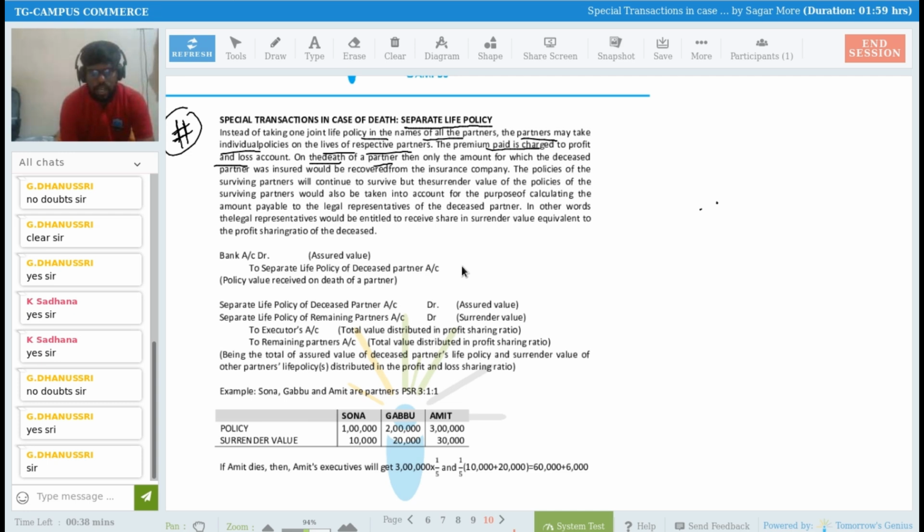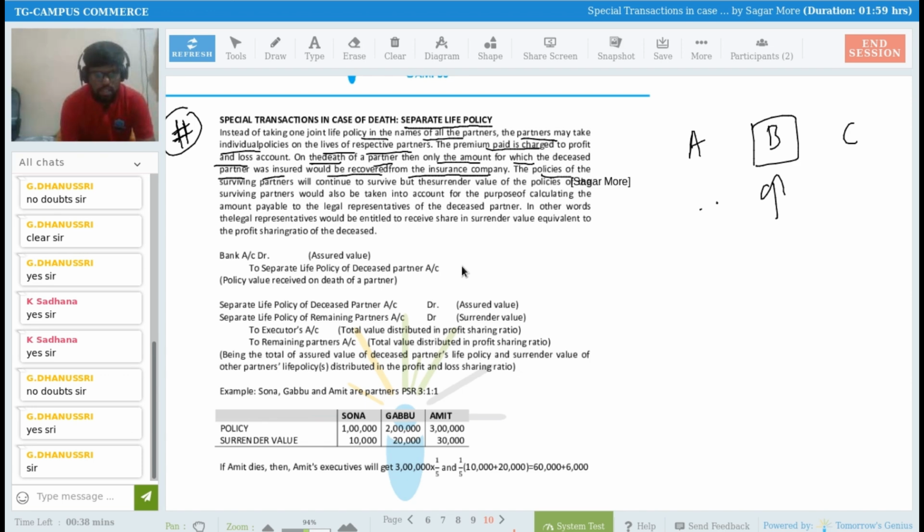The premium paid is charged to the profit and loss account. Now, on the death of the partner, only the amount for which the deceased partner was insured would be recovered from the insurance company. For example, 3 partners are there, A, B, C, and if B dies, then we will get whatever sum assured is in the policy. B's executors will get that much amount.